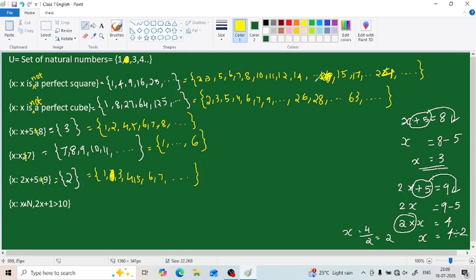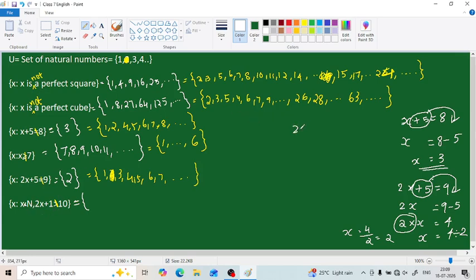Okay, so here we have to tell its roster form. The set of all x such that 2x plus 1 is not equal to 10 is the roster set builder form of its complement. In other words, how can we solve it step by step? First we have to find the roster form of this given set.